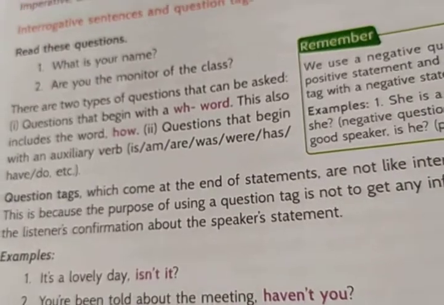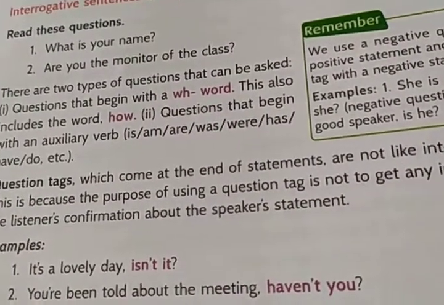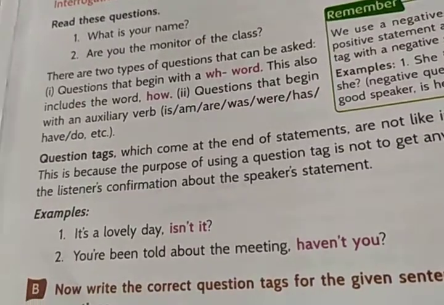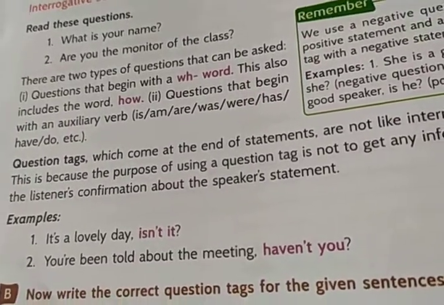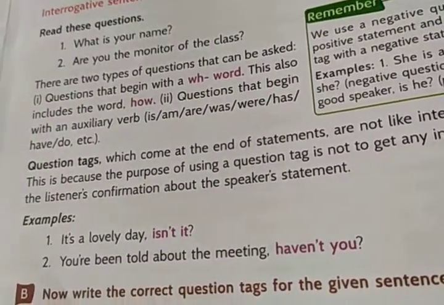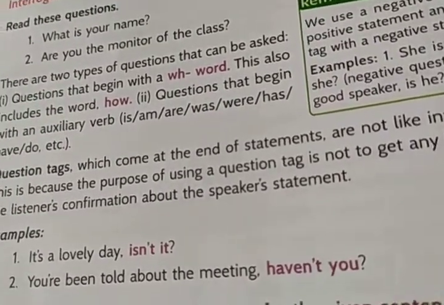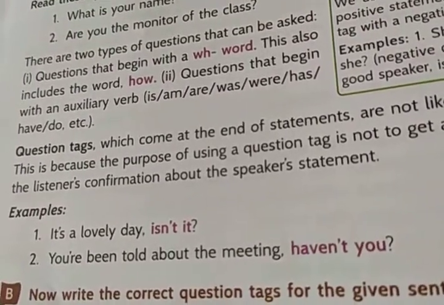These are two different kinds of questions given here, and there are two types of questions that can be asked. Questions that begin with a WH word, and this also includes the word how. And questions that begin with an auxiliary verb: is, am, are, was, were, has, have, had, do, etc.